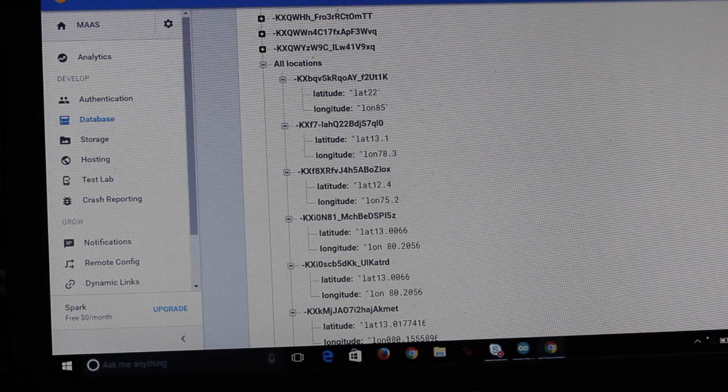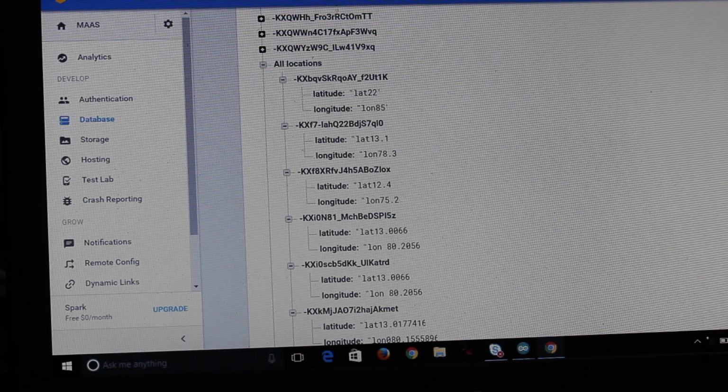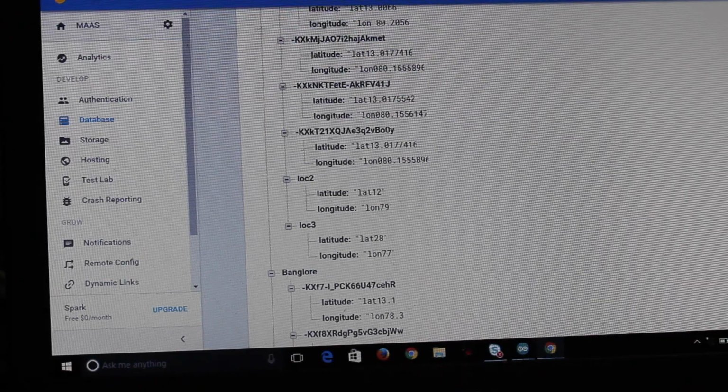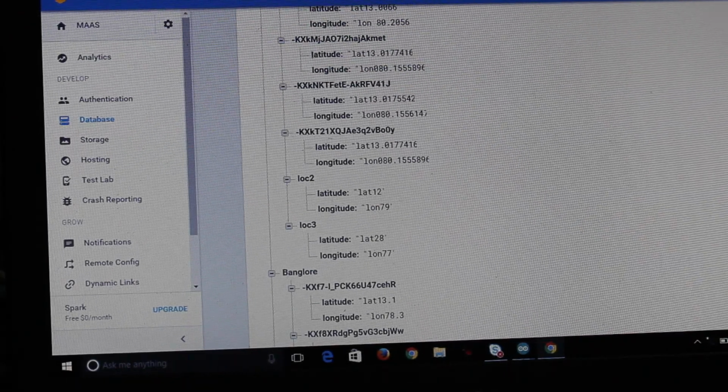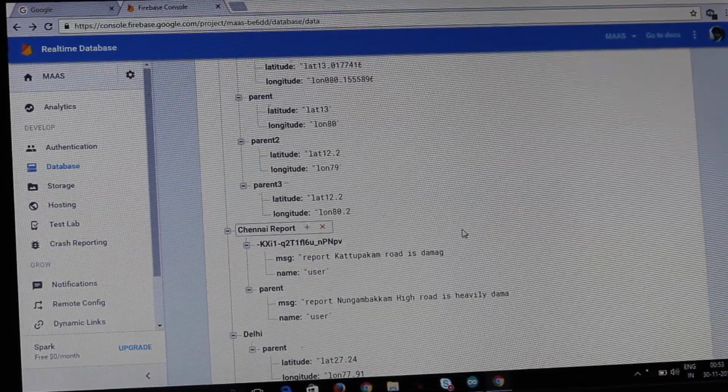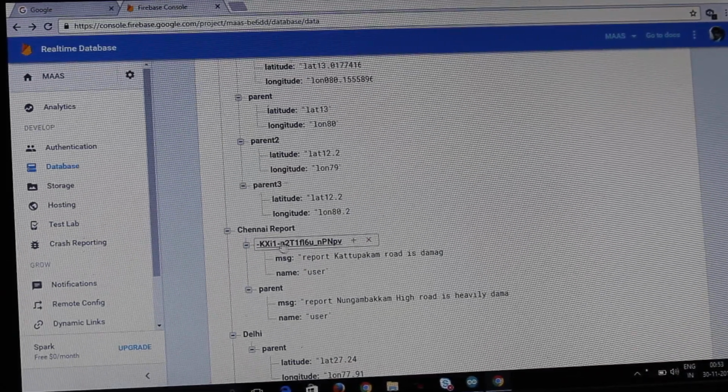As has been explained earlier in the app, the data will be passed to the cloud to this parent. The all-location parent has been segregated into the respective 5 cities. Now we'll talk about the report side data which is being passed to the cloud. The data which has been sent by the user to the report section will be passed to the cloud in the respective zones. You can see here, the data will be segregated and analyzed by the data analytics engine, which also provides feedback for developers.